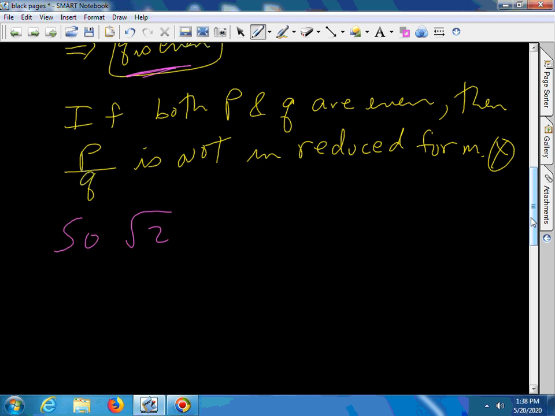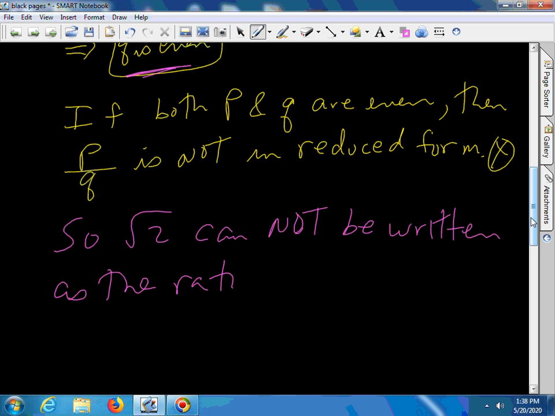So the square root of 2 cannot be written as the ratio of two natural numbers.